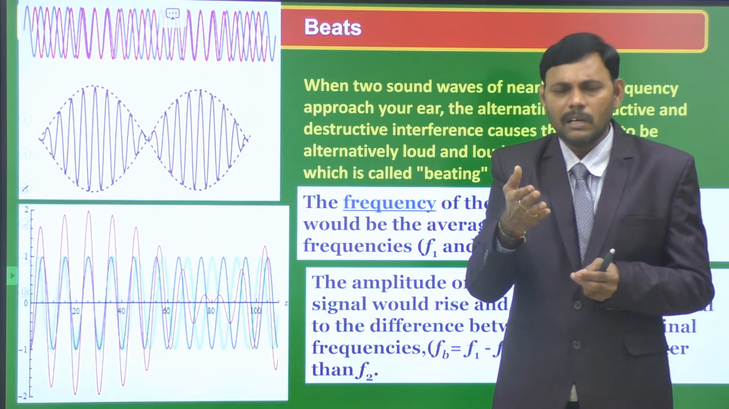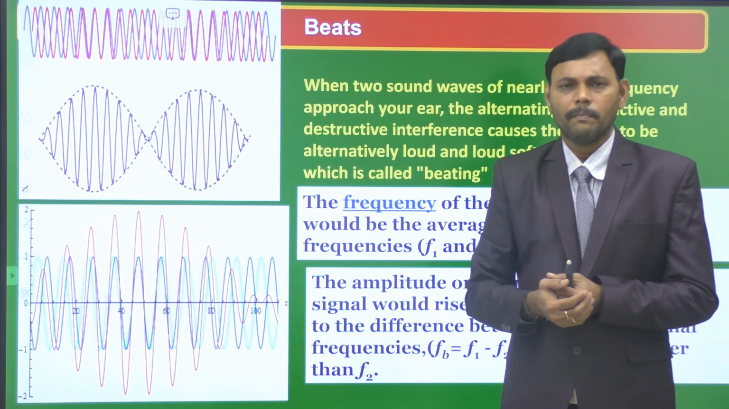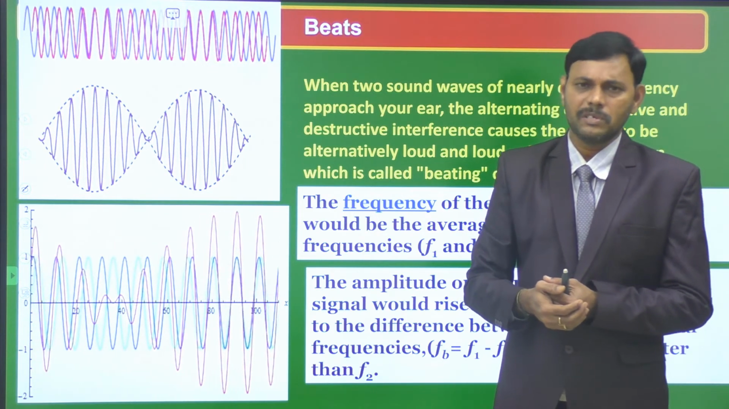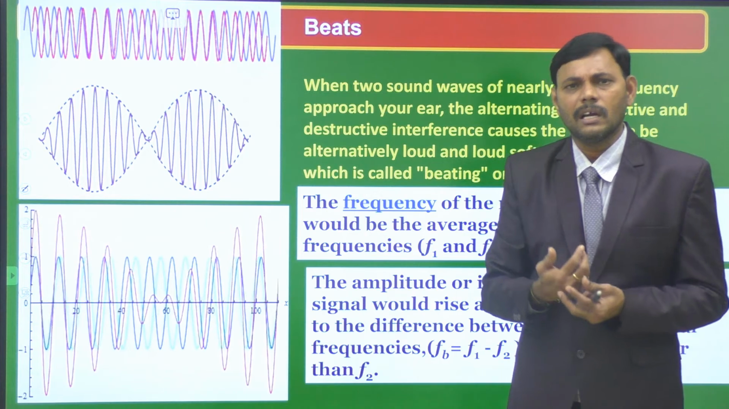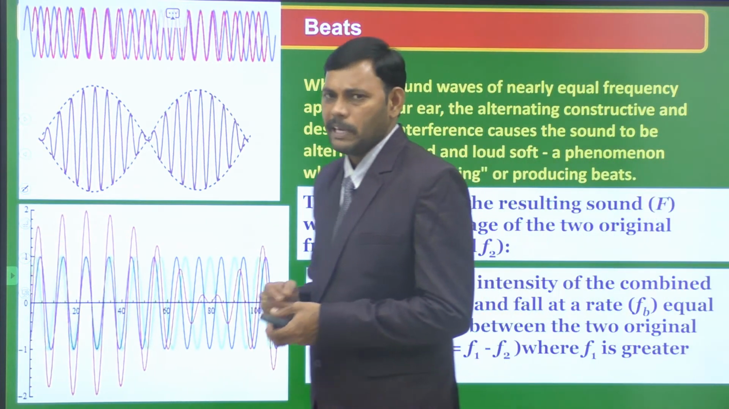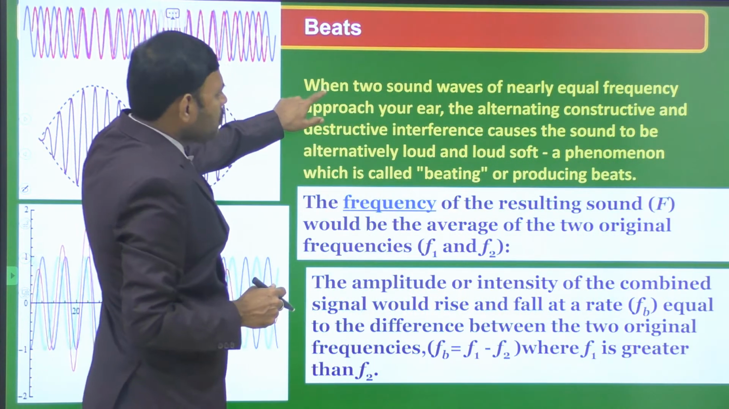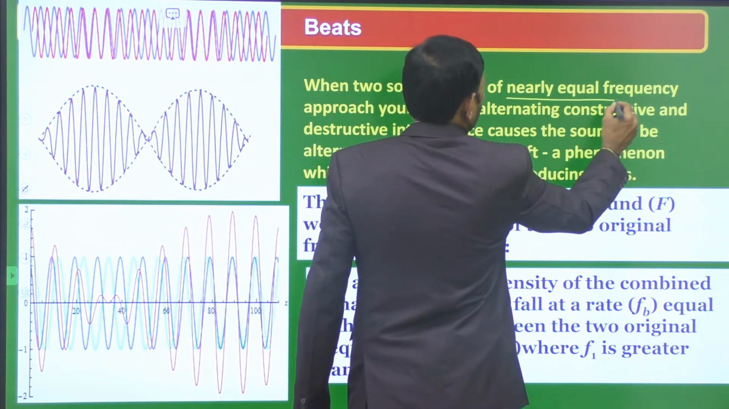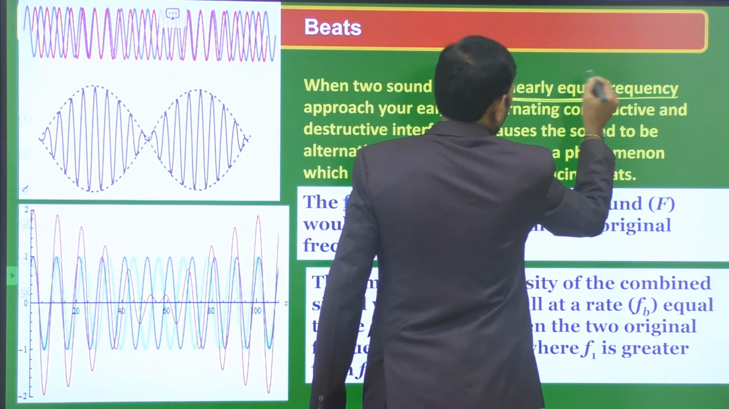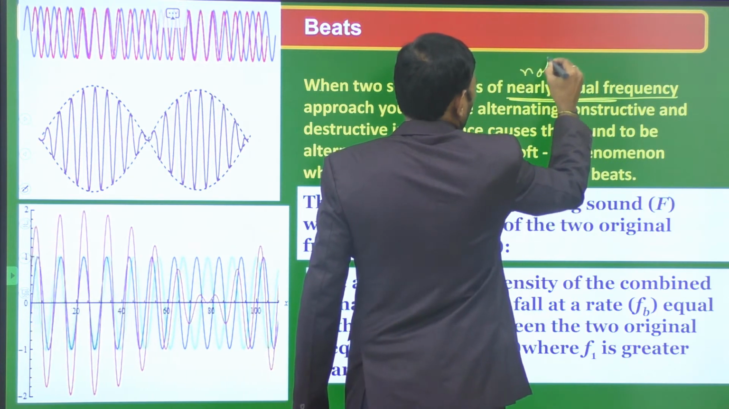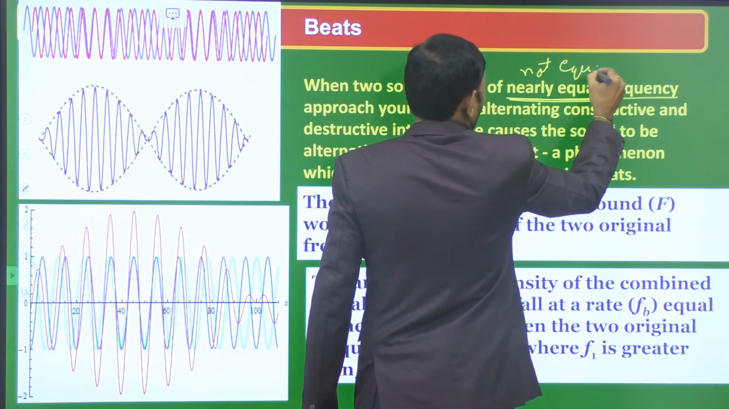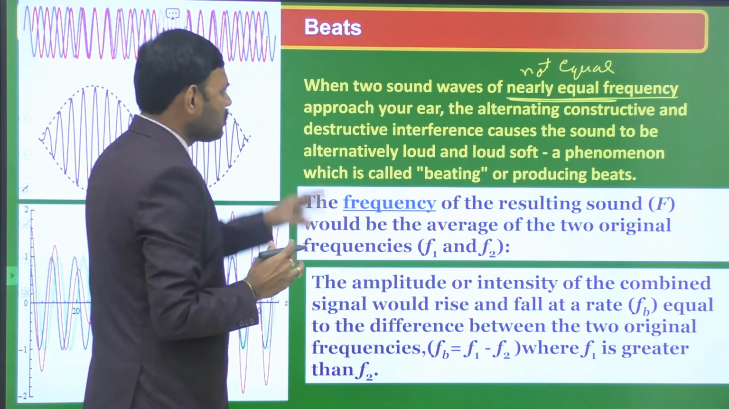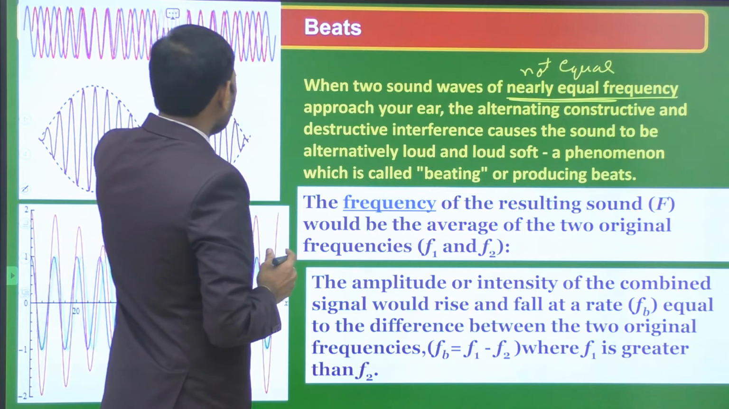So at regular intervals of time we hear waxing and waning of sound with constant time differences. This regular waxing and waning of the sound is said to be a beat. So when two sound waves of nearly equal frequencies, let us observe, they are not equal, don't consider them as equal, but nearly equal frequencies, approach your ear as shown in the diagram.